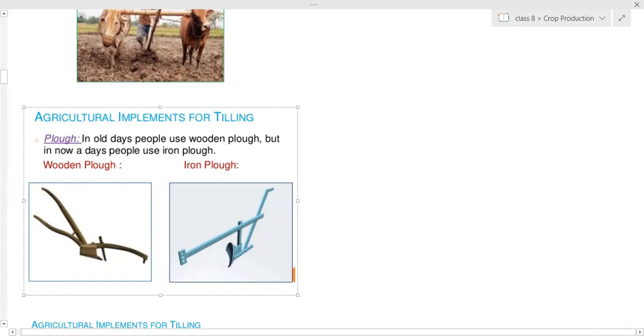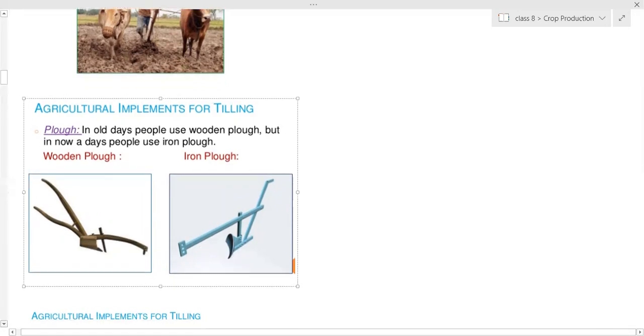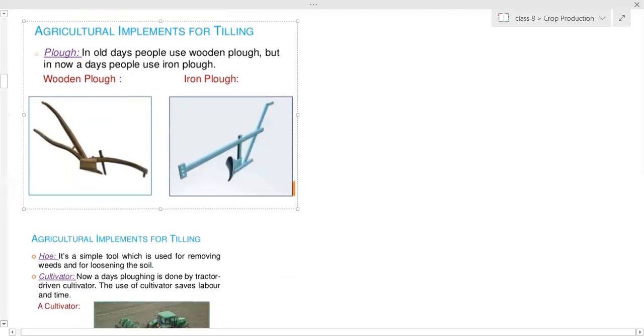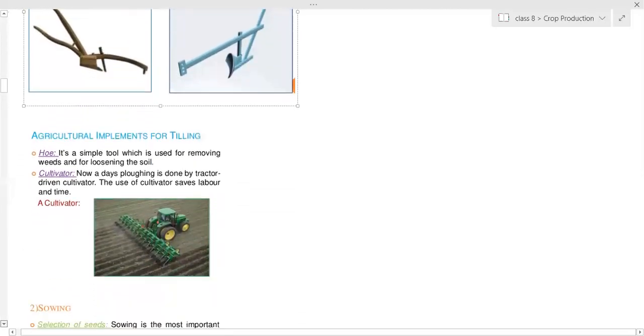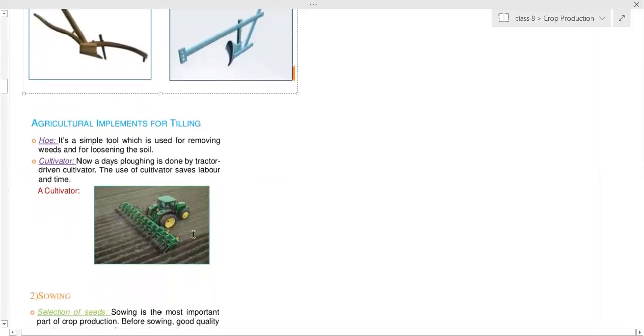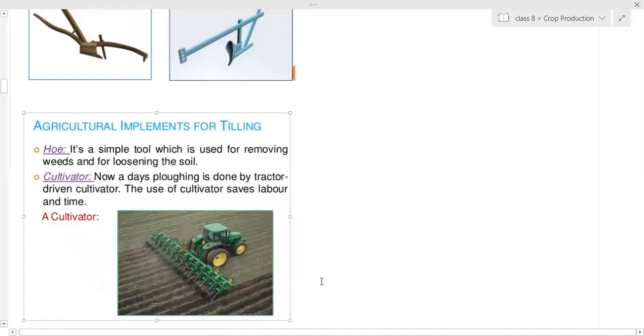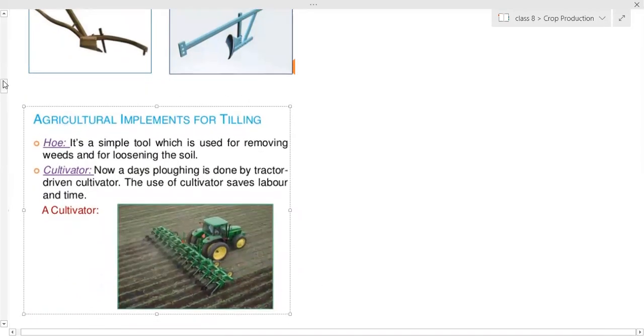So it can also be done with the help of a tractor. Here you can see the tractor doing the same process on a larger scale. This is a cultivator, a large-scale cultivator.